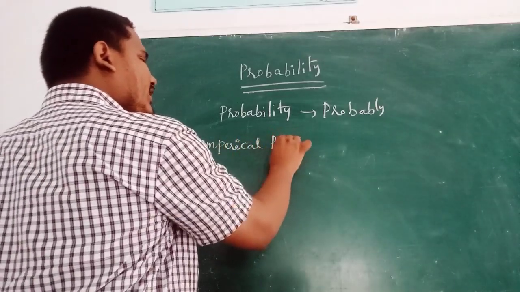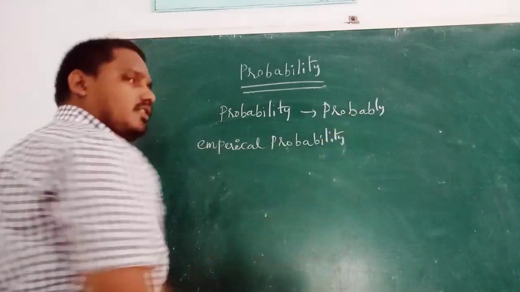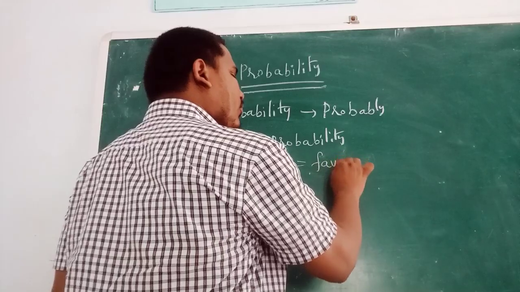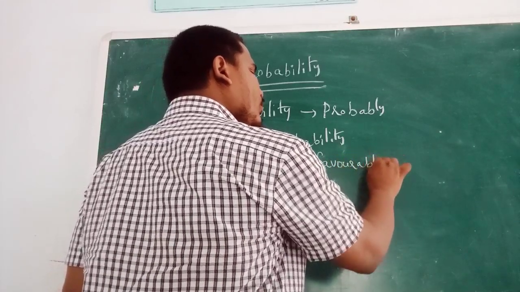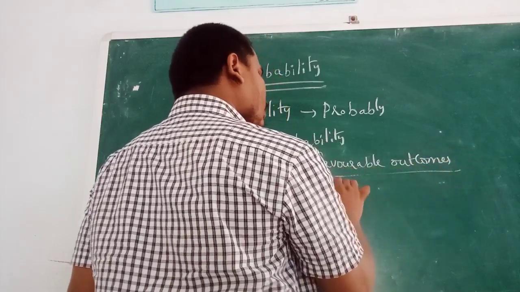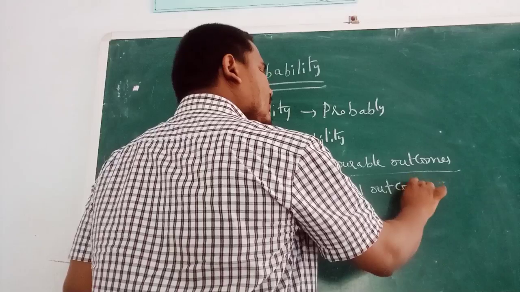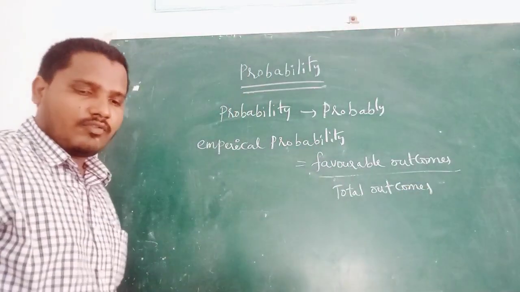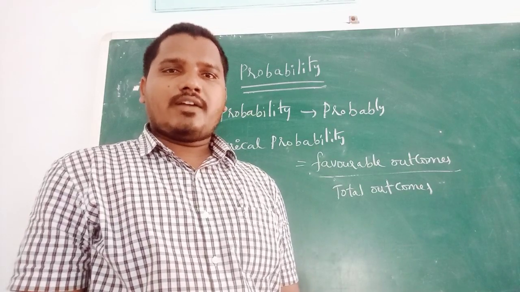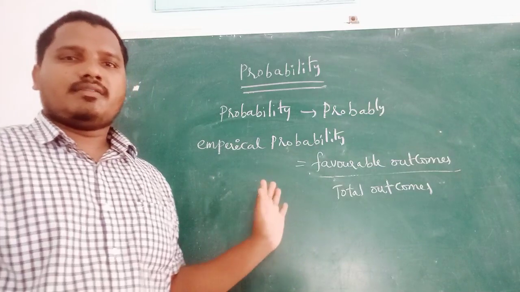Empirical probability is defined as the ratio of favorable outcomes to total outcomes. That is called probability.